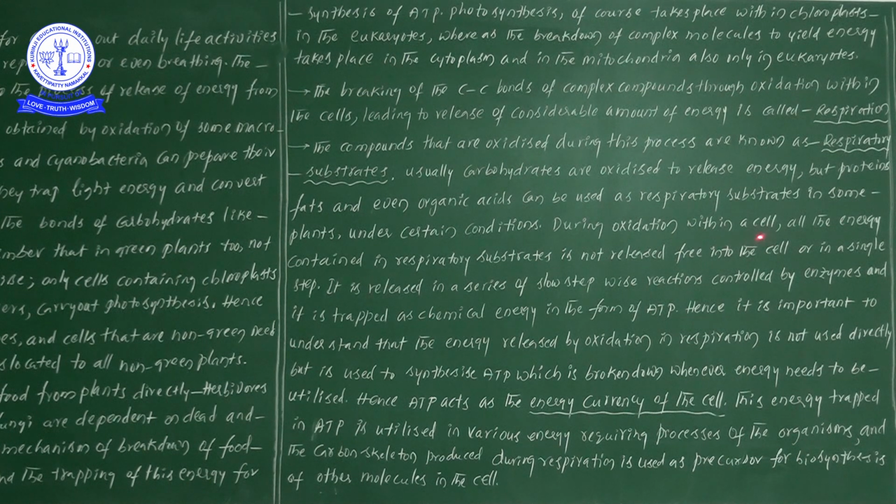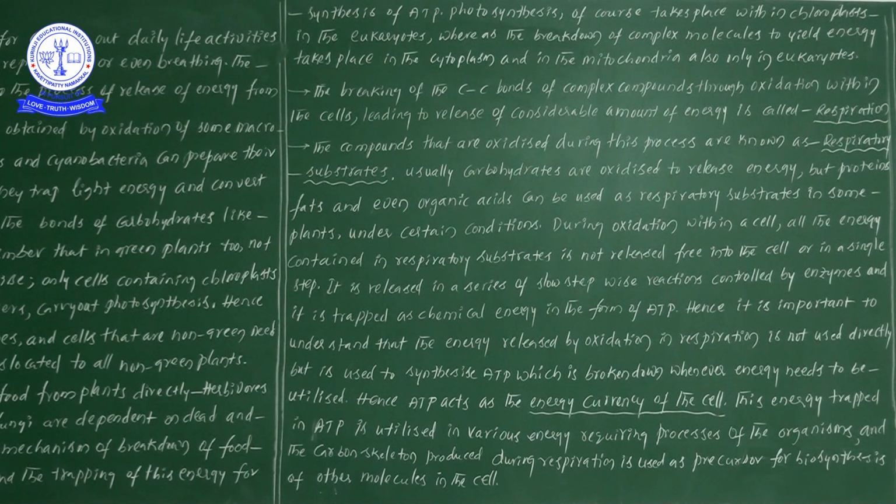During oxidation within a cell, all the energy contained in the respiratory substrates is not released free in the cell or in a single step. It is released in a series of slow stepwise reactions controlled by enzymes, and it is trapped as chemical energy in the form of ATP.